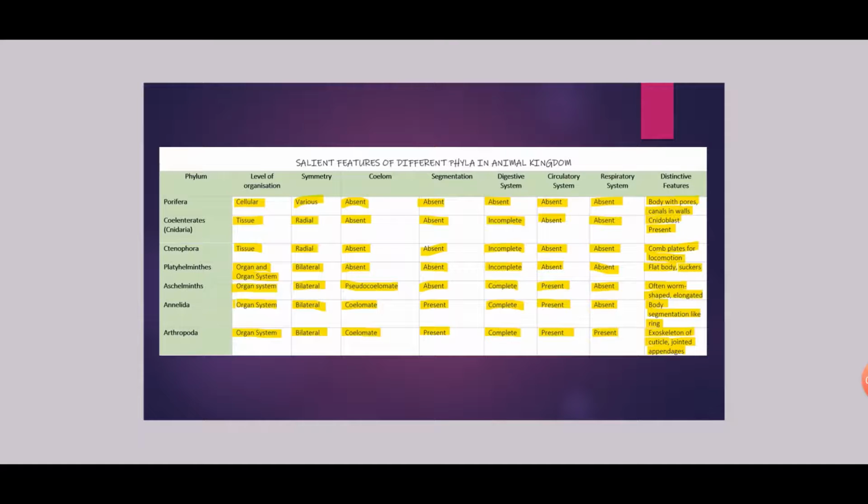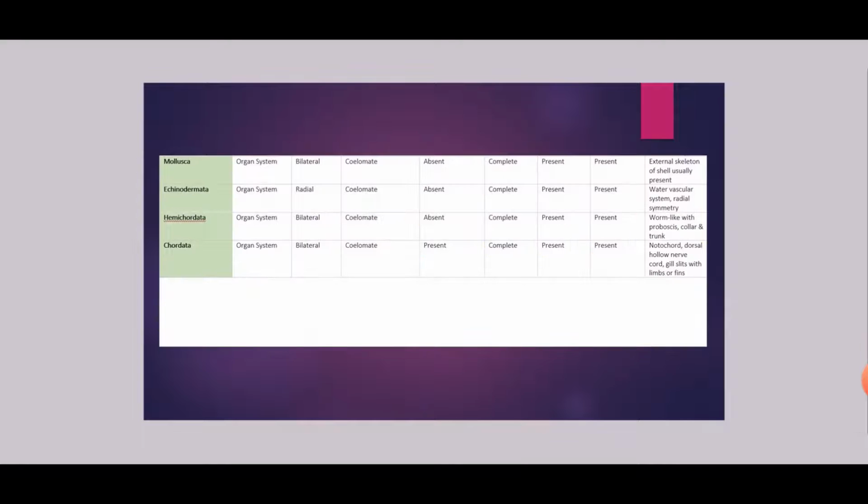They have jointed legs for locomotion. So next phylum is phylum Mollusca. They have organ system level of organization. They are bilateral in symmetry. Body cavity is coelomate. Segmentation is absent in them. Digestive system is complete. Circulatory system is present. Respiratory system is also present. And distinctive feature is an external skeleton of shell usually present.